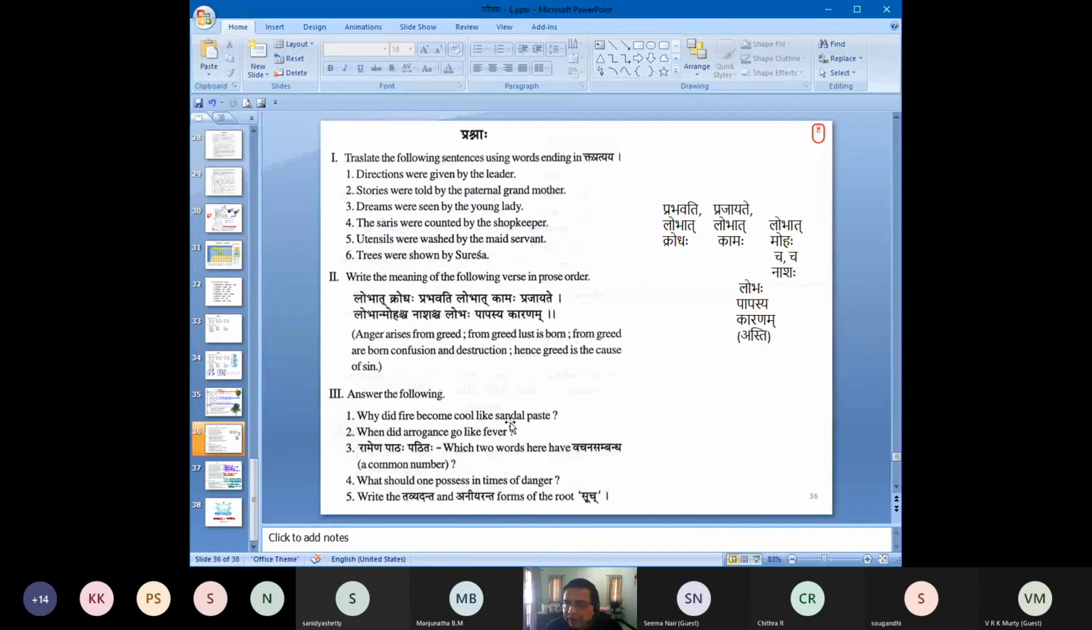Actually, that was in Chatu Shloka. Correct. Why did the fire become cool like sandal paste? That's because it wanted to appreciate the pativrata, her devotion to her husband. Correct, correct. So you put it in your own words.